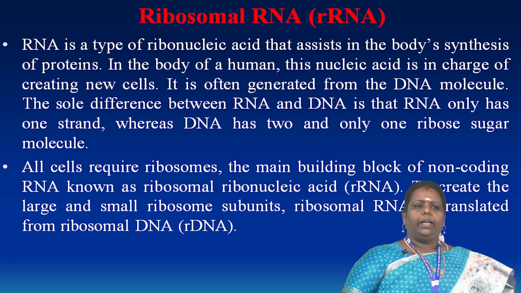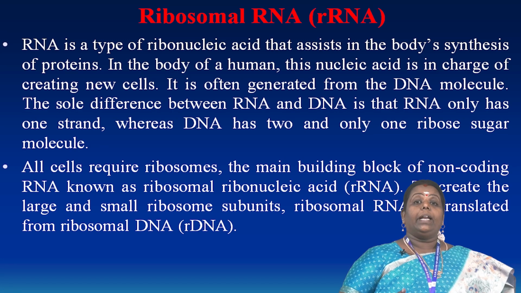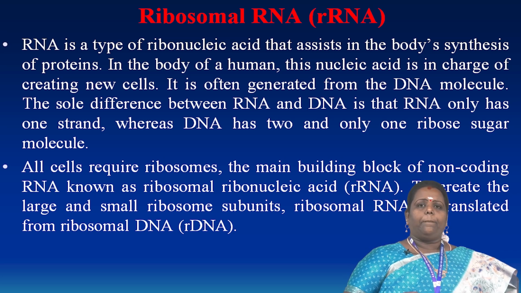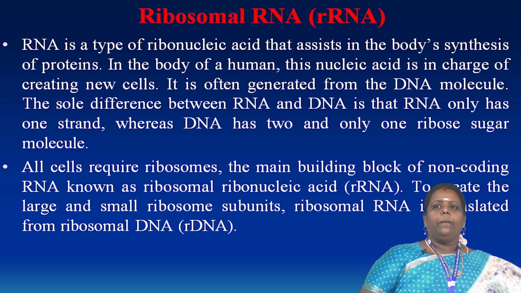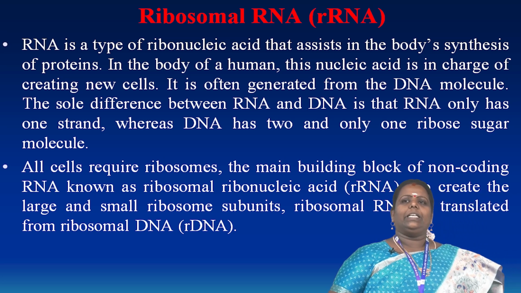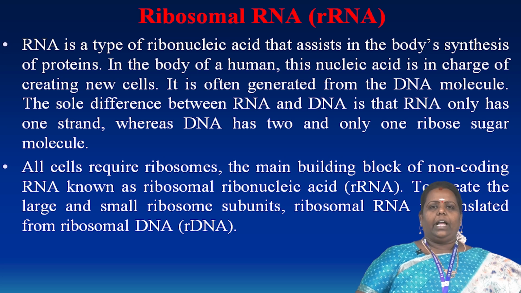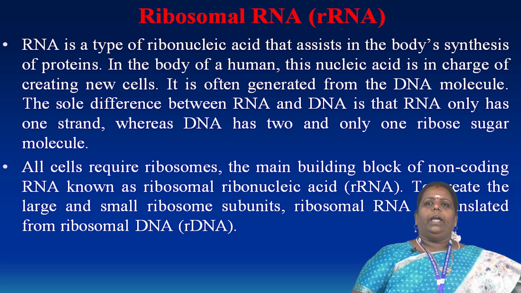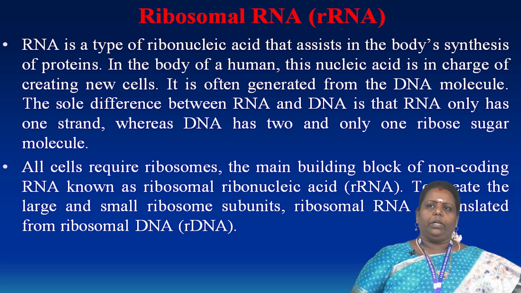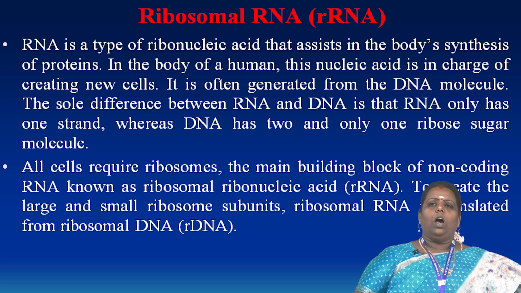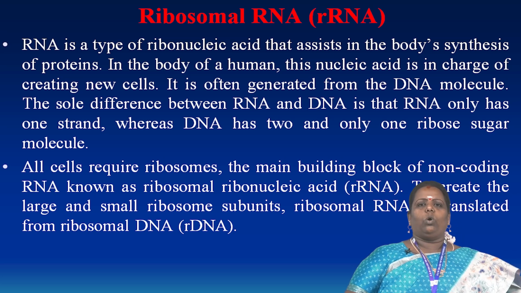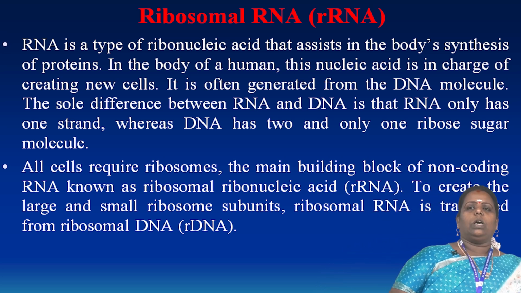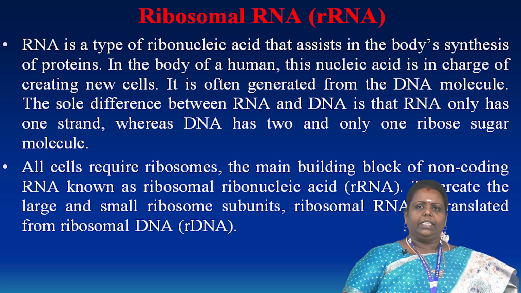Next, there are some other types of ribonucleic acid, such as the ribosomal RNA that assists in the synthesis of protein. In the human body, nucleic acid is in charge of creating new cells. Everything is coded and made by the ribosomes into peptide chains. It is often generated from the DNA molecules. The sole difference between RNA and DNA is that RNA has only one strand, whereas DNA has two strands, and RNA involves only one ribose sugar.